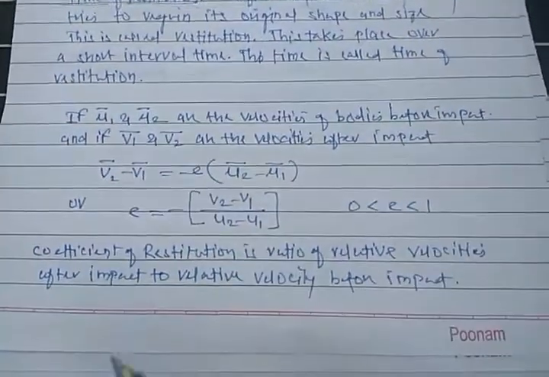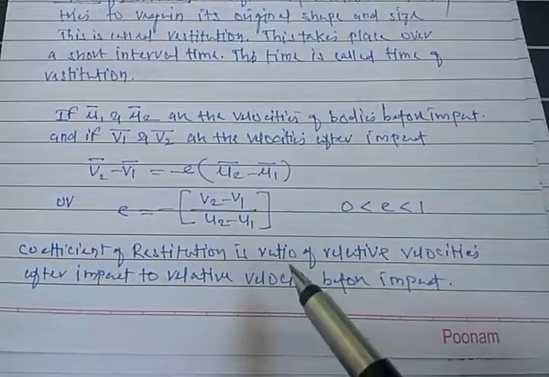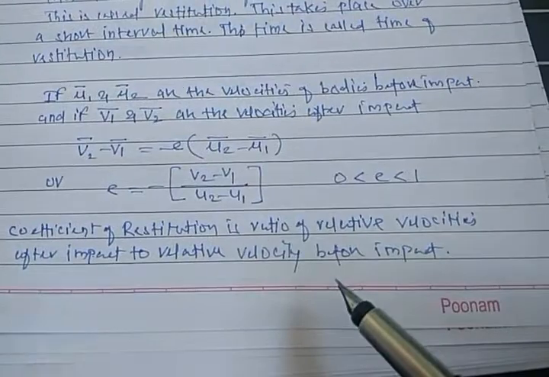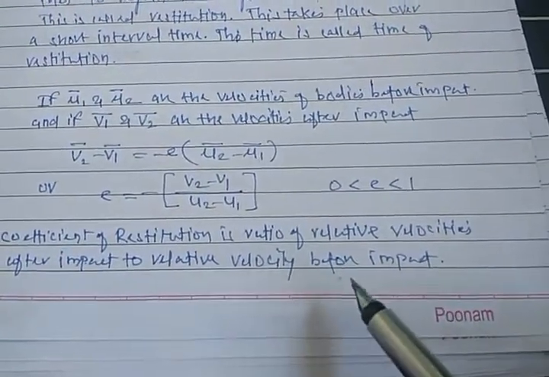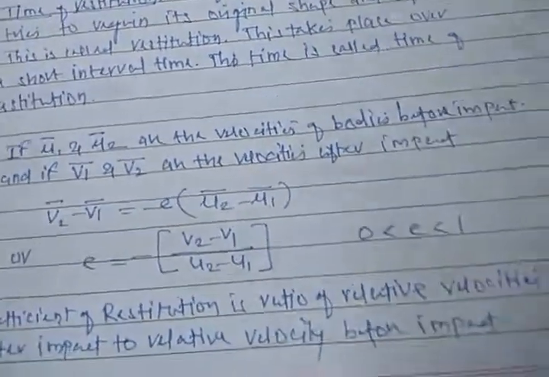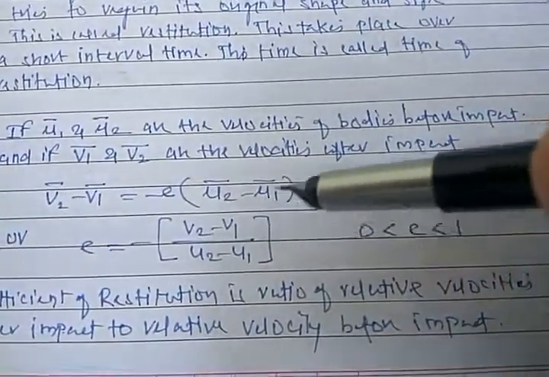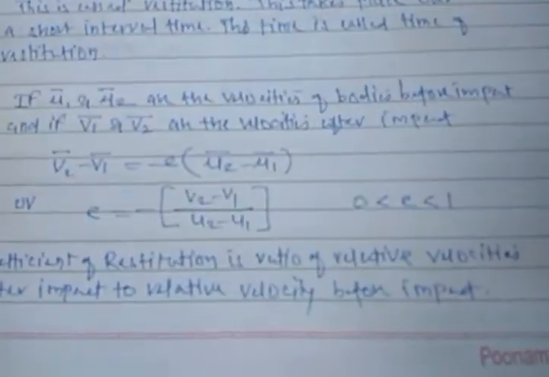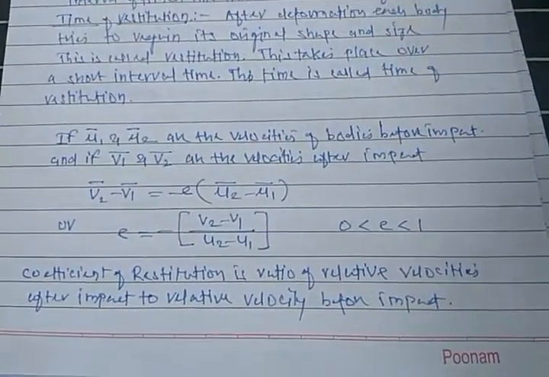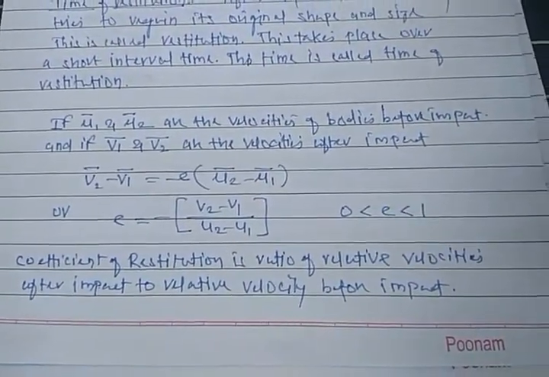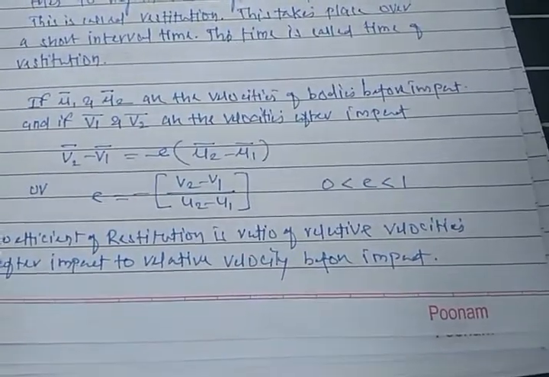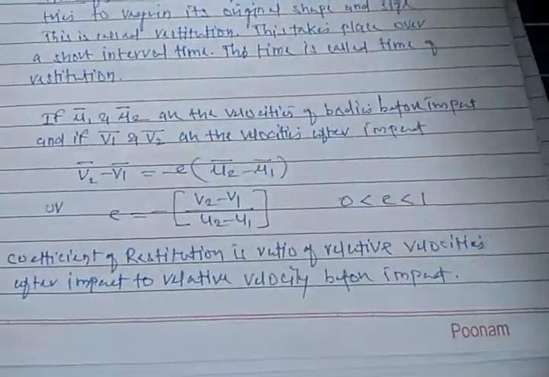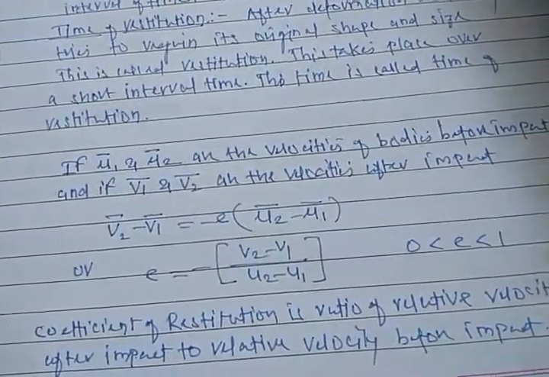Next, coefficient of restitution is the ratio of relative velocities after impact to the relative velocities before impact. So v2, v1 are the relative velocities after the impact, and u2, u1 are the relative velocities before the impact. It's a negative ratio of relative velocity after impact to relative velocity before the impact.